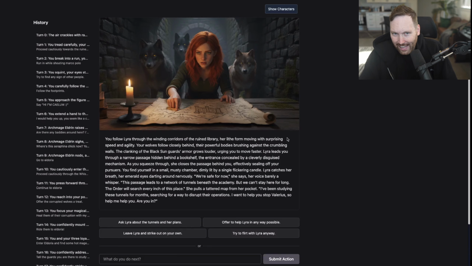My wolves, I think I try to sell them because they're kind of creepy at times. I don't know. Her lithe form moves with surprising speed and agility. Okay, now you're making it weird. Okay, she takes me through a hidden bookshelf. That's kind of cool. We're in a small, musty chamber.